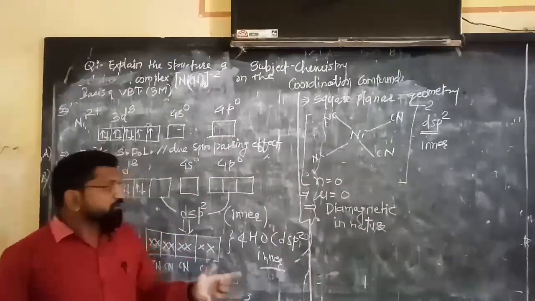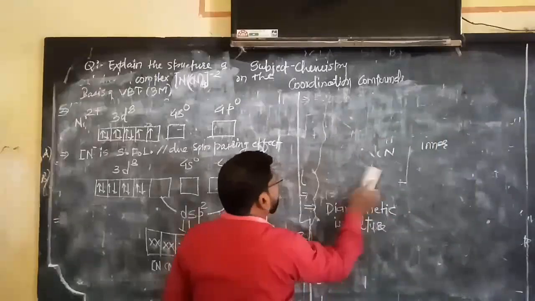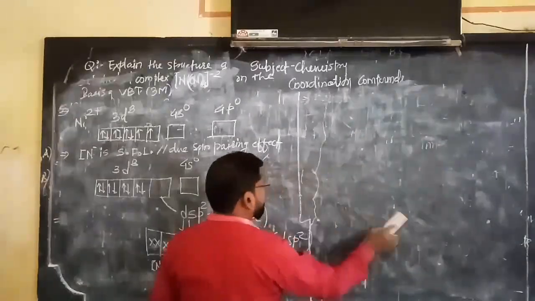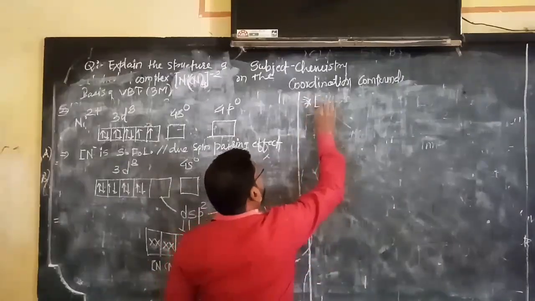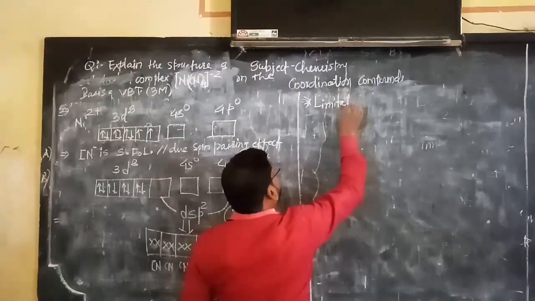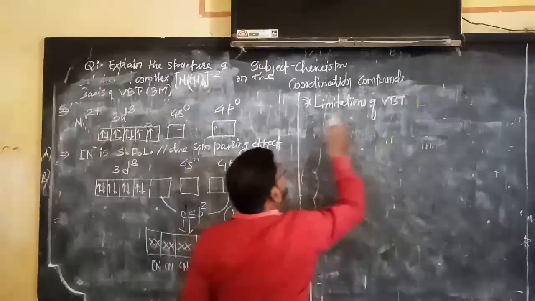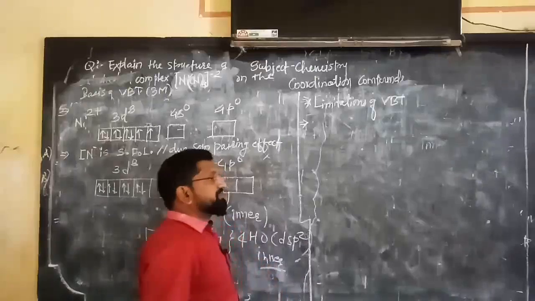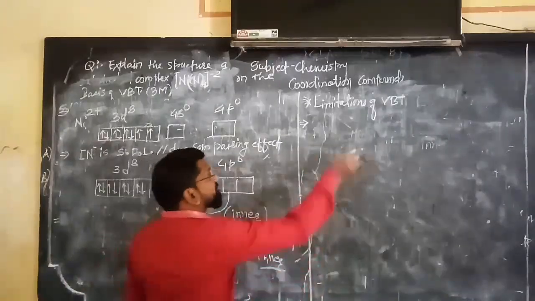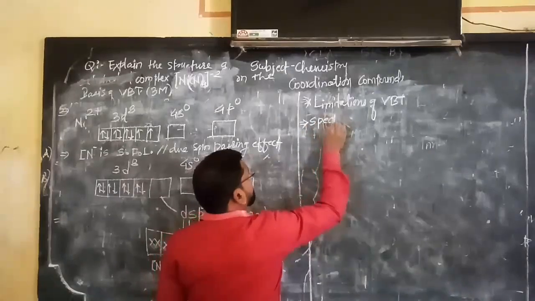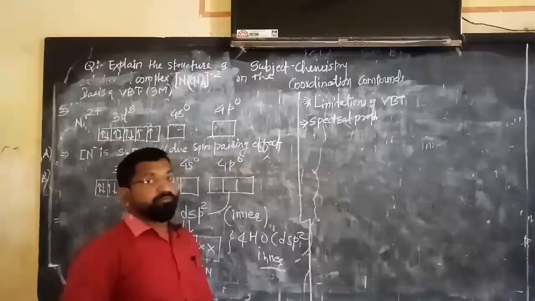Okay, so now we will explain what are the limitations of VBT. That is very important. Next topic is limitations of VBT. Now see here, the first limitation: it cannot explain the spectral properties of the metal complexes.